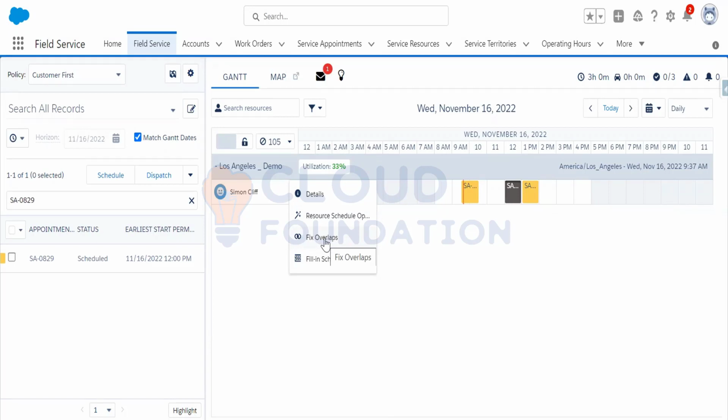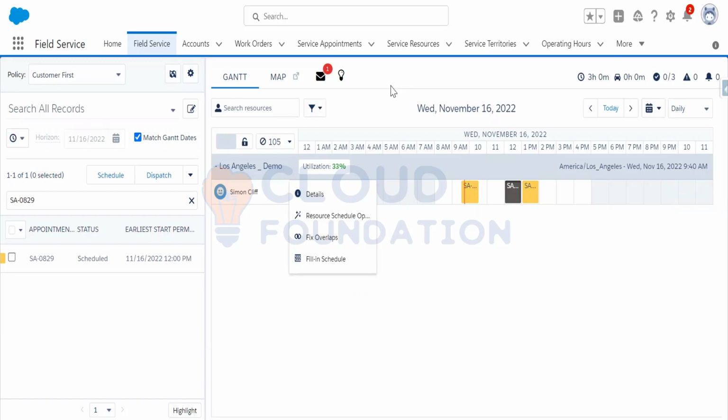Right. Okay. So I'm guessing in that case, if we had an absence between 12 and 1 o'clock, for example, what that would mean is if you press fix overlaps, it would then space it out so that the second appointment would be further back. Okay. And the fill-in schedule, I'm guessing that just means bunch everything together in a sort of clustering format, one underneath it. It says fill-in schedule. So what is fill-in schedule?